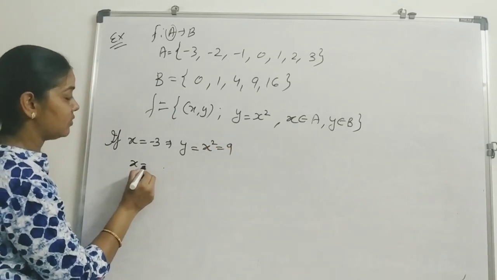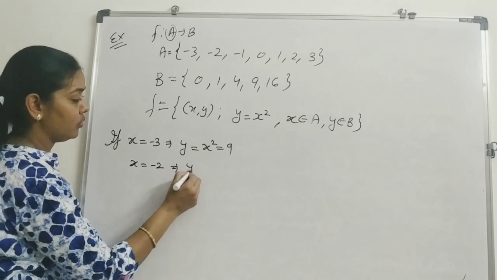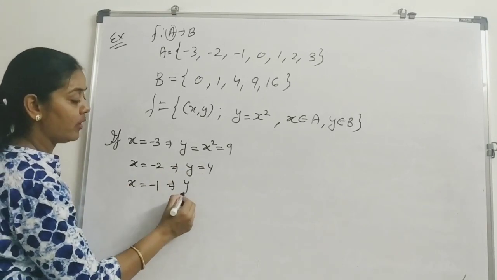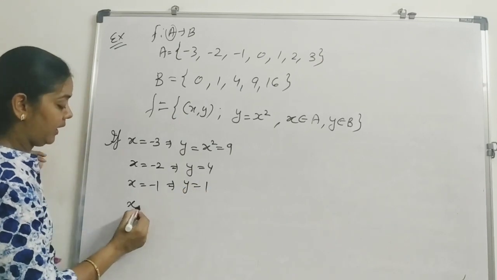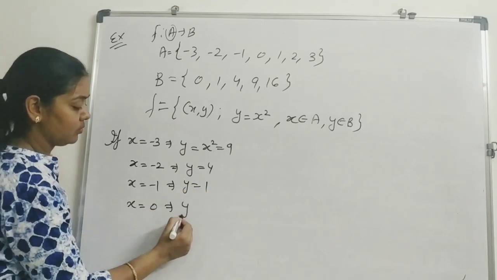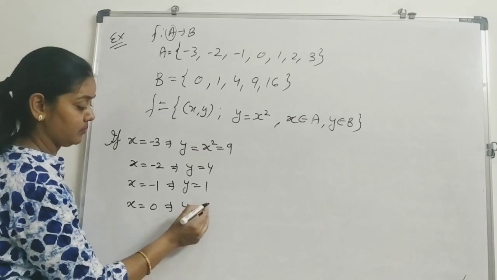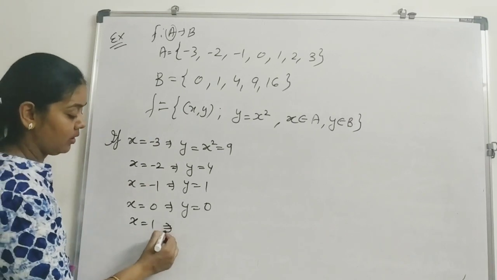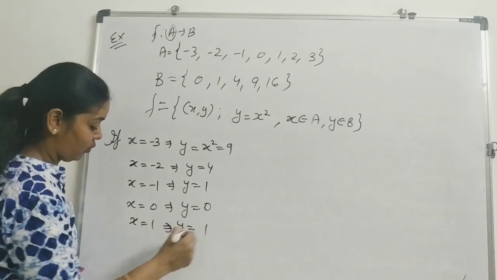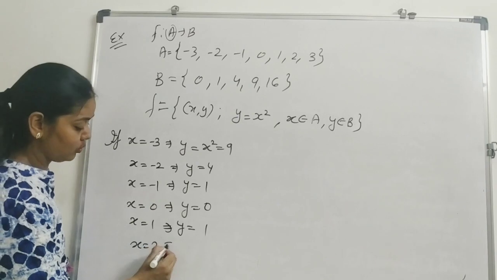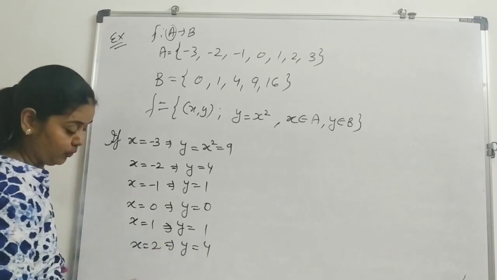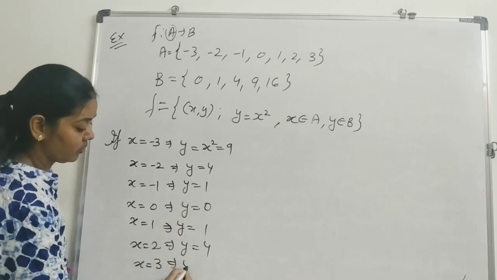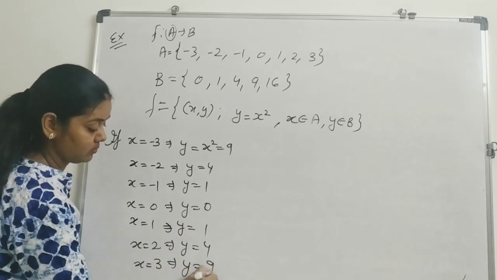If x equals -2, y will be equal to 4. x equals -1, y will equal 1. x equals 0, y is again 0. x equals 1, y will equal 1. x equals 2, y equals 4. x equals 3, y equals 9.